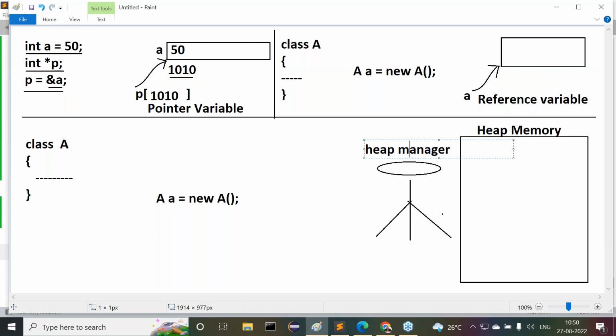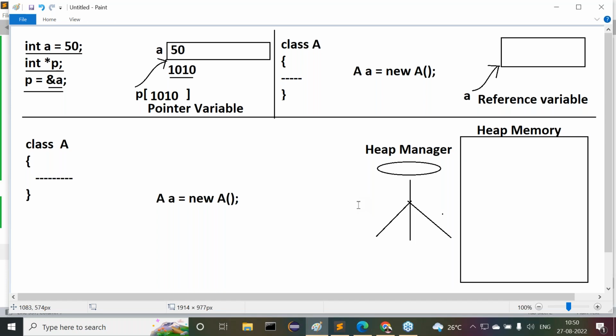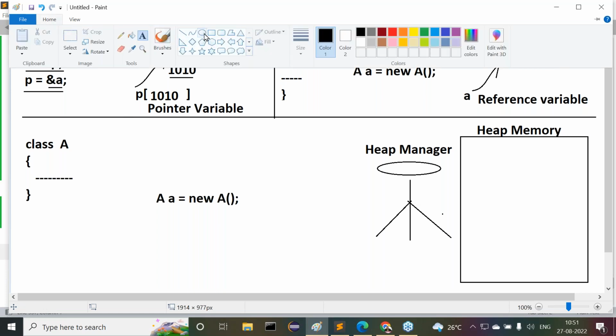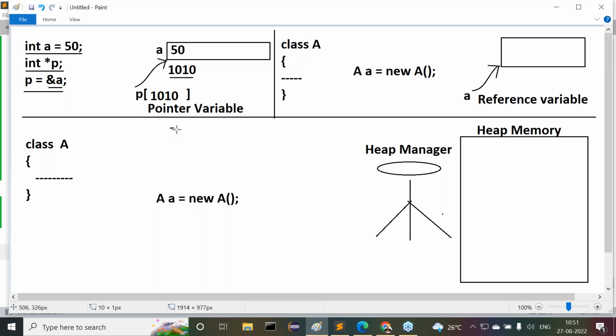What is the meaning of controlling this total heap memory? Allocating memory for the objects and deallocating memory for the objects. We need a person for that, the heap manager. Now you tell me, who is executing Java code?